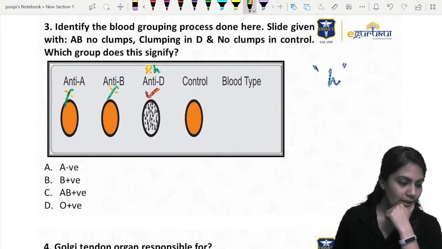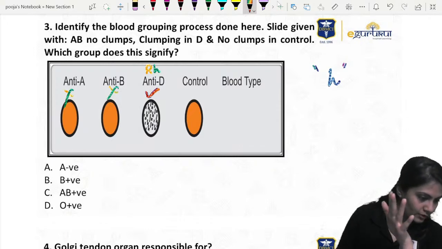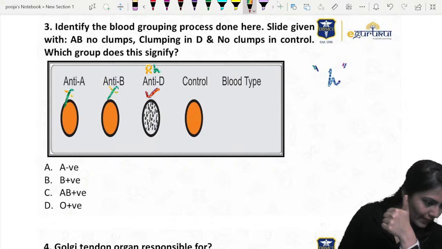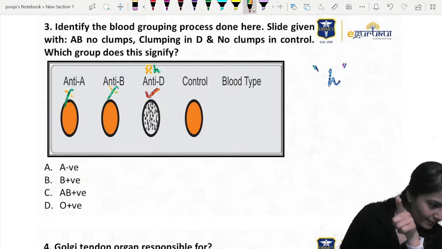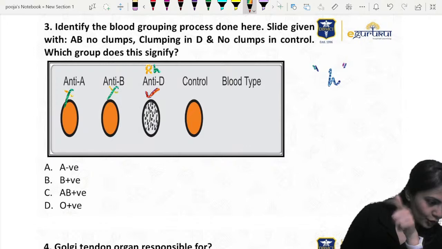So if it is positive, no A antigen, no B antigen, right? Ganesh Roy, you're right. Harshit, Amitaditya, now you're right. Vijay, think again, bache, not AB, not at all AB. Vaishali, superb.